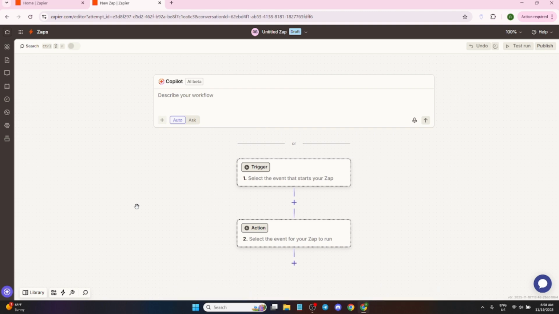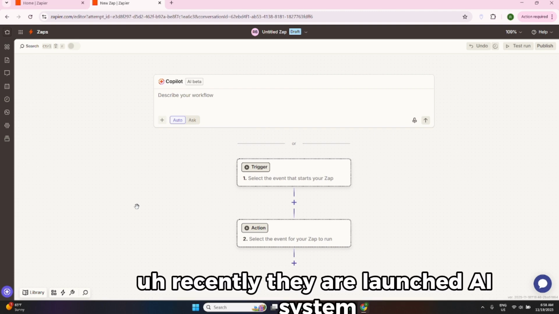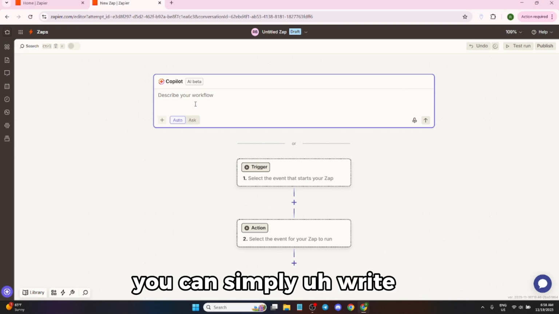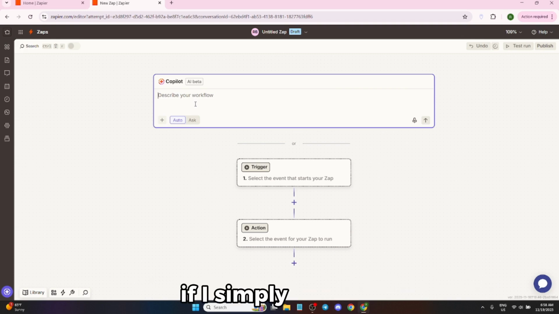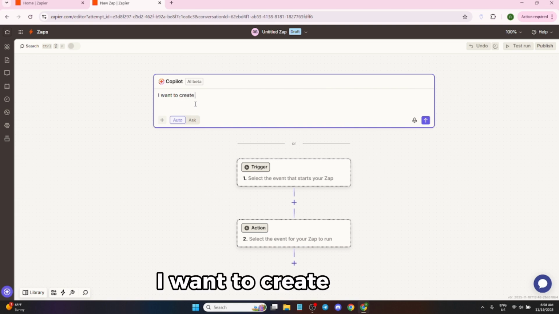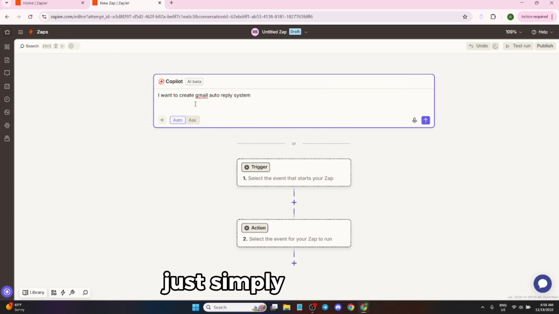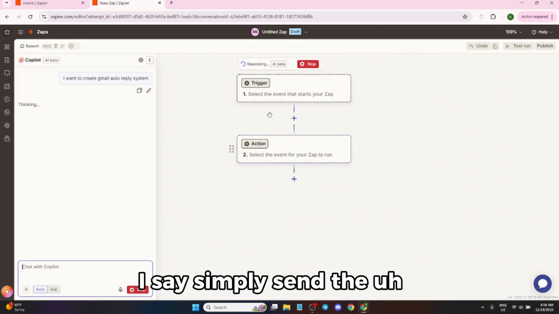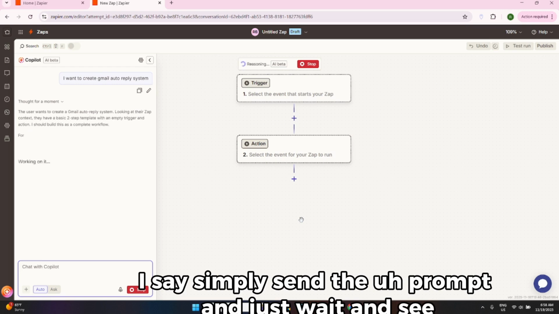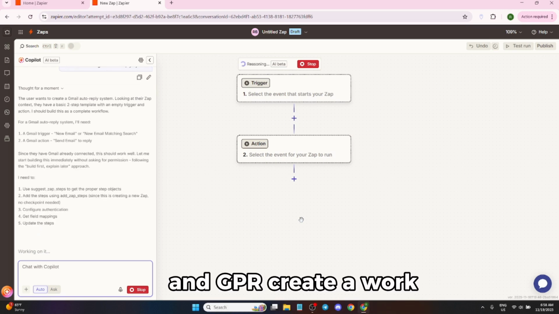Zapier recently launched their AI system. You can simply write a short prompt. If I write, I want to create a Gmail auto reply system, just by writing the short prompt it can create a workflow. I send the prompt, wait and see, and Zapier creates a workflow automatically.